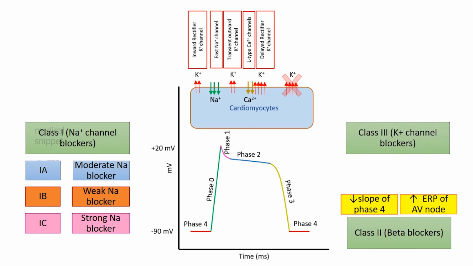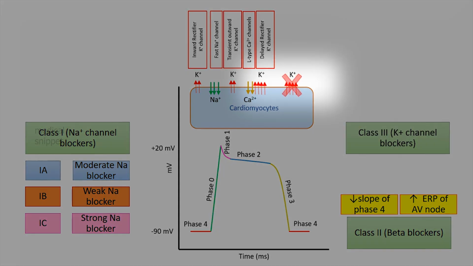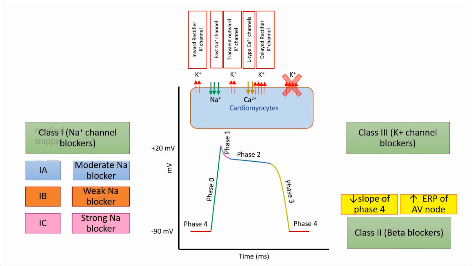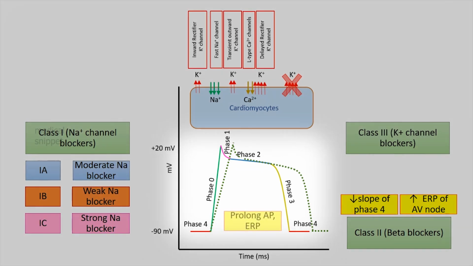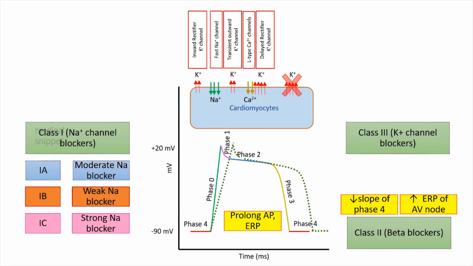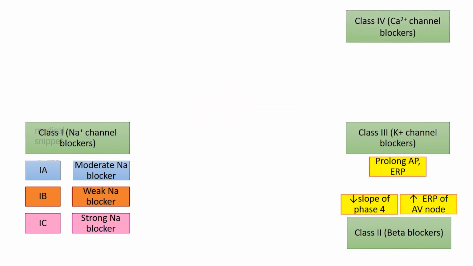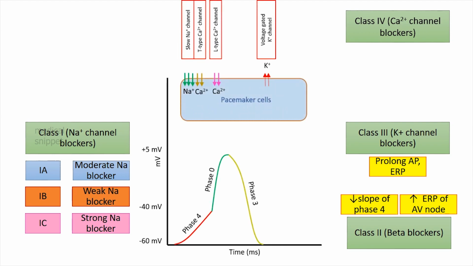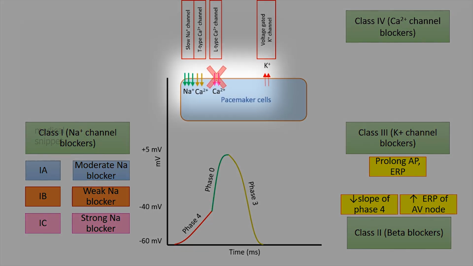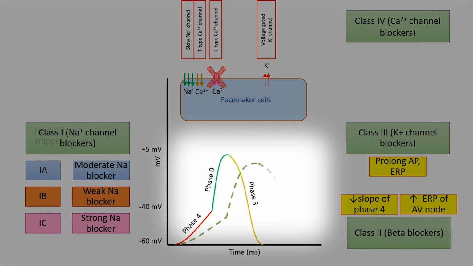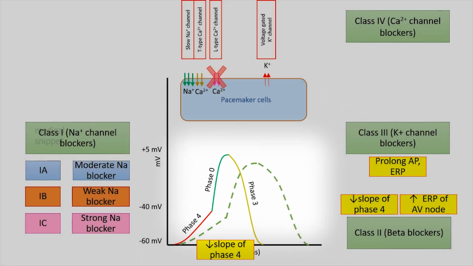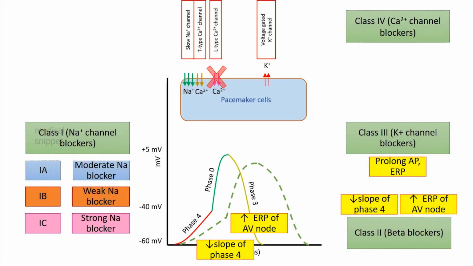Class 3 drugs, that is the potassium channel blockers, act by prolonging the repolarization, that is phase 3. Thus it increases the action potential duration and effective refractory period. These drugs also have class 1, 2 and 4 properties. Class 4 drugs are L-type calcium channel blockers, as shown in the picture. They decrease the phase 4 slope of SA nodal action potential and increase the effective refractory period of AV node, similar to the action of class 2 drugs.